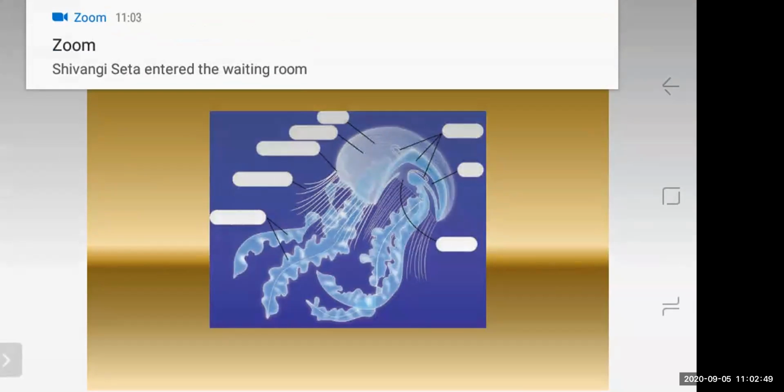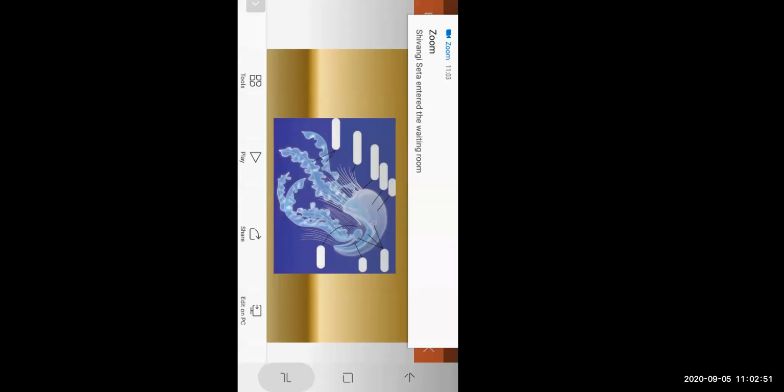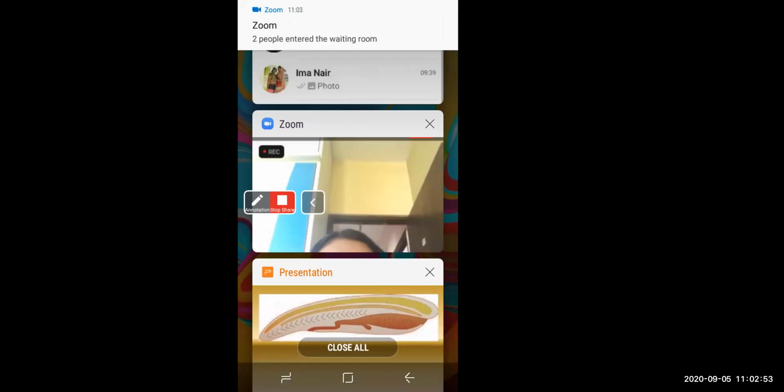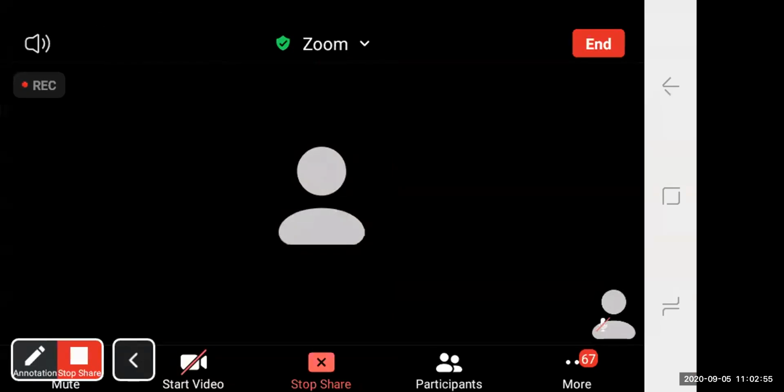Then we have the next one, that is how the body is arranged, like how much symmetry the body has. Symmetry means what? Can any of you answer in the public chat? What do you mean by body symmetry, students?